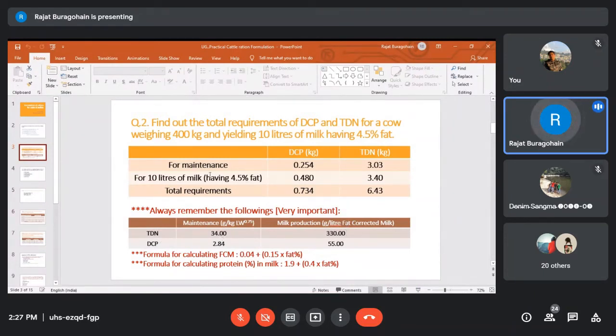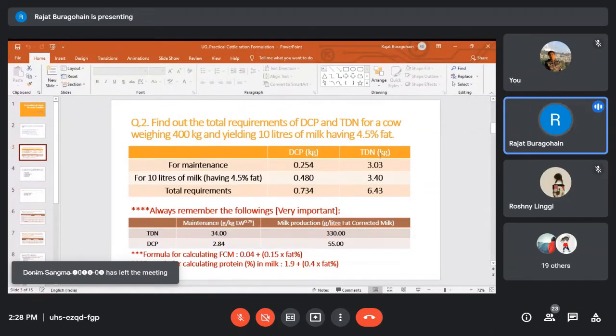And here I have already calculated. I think regarding this calculation I have already shown to you, but this is only revision. So I have already calculated the DCP and TDN requirement for maintenance and for milk production. In this case, when the body weight is 400 kg, milk production is 10 liters, and fat percentage is 4.5, then the total requirement of DCP will be 0.734 kg, or in other words 734 gram, and TDN requirement will be 6.43 kg.